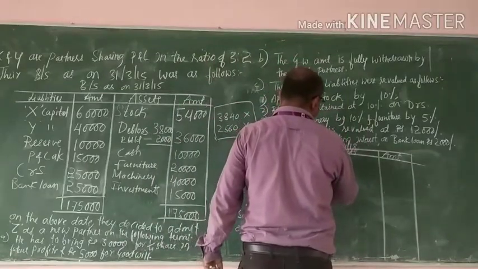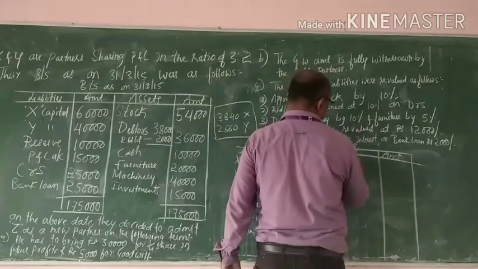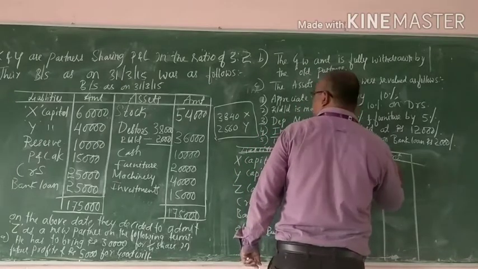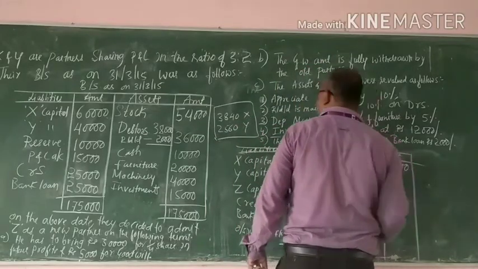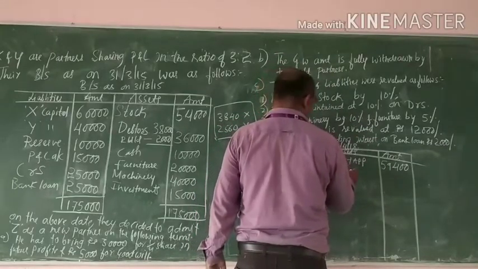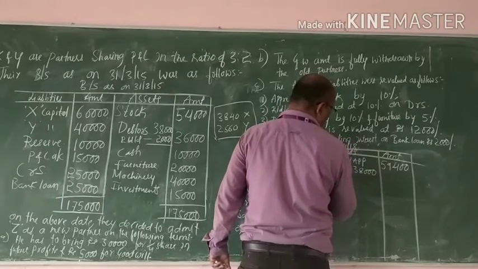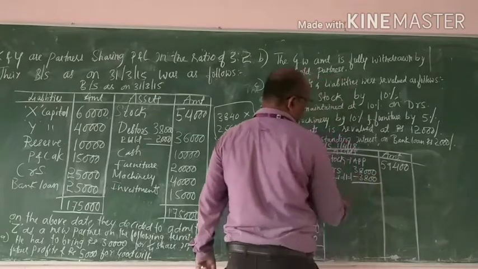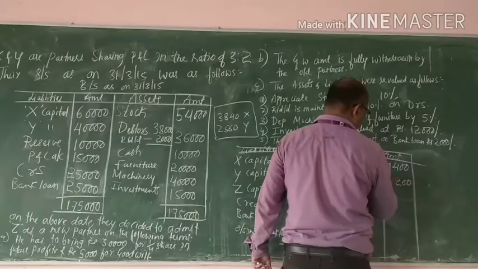Stock 54,000 plus 5,400, 59,400. Debtors book value is 38,000 minus RDD 3,800, so 34,200.